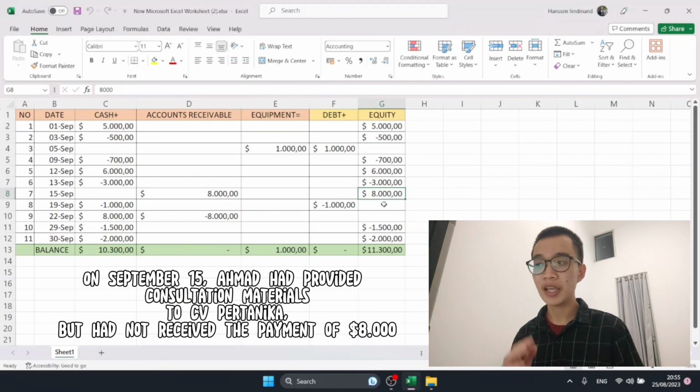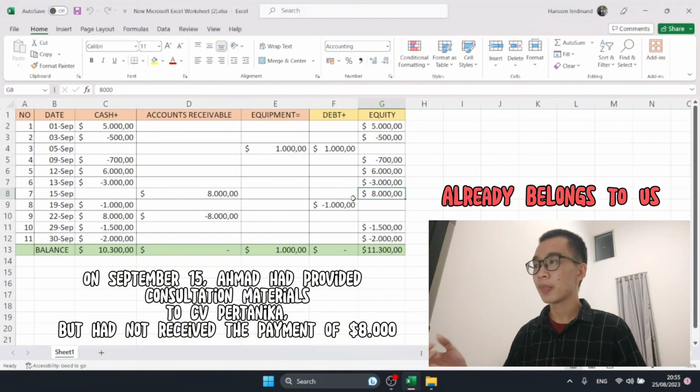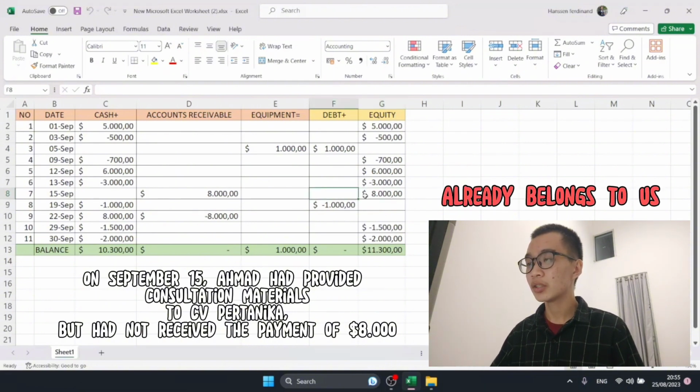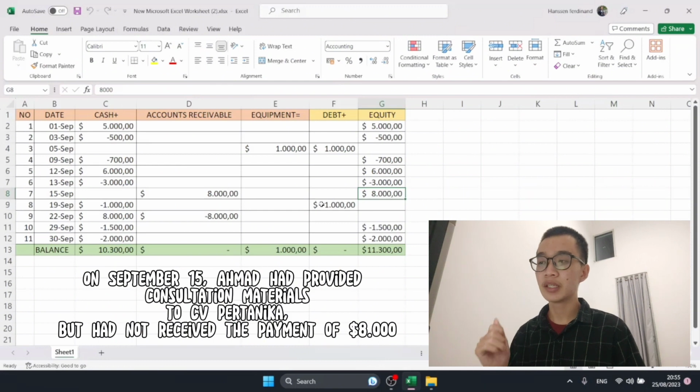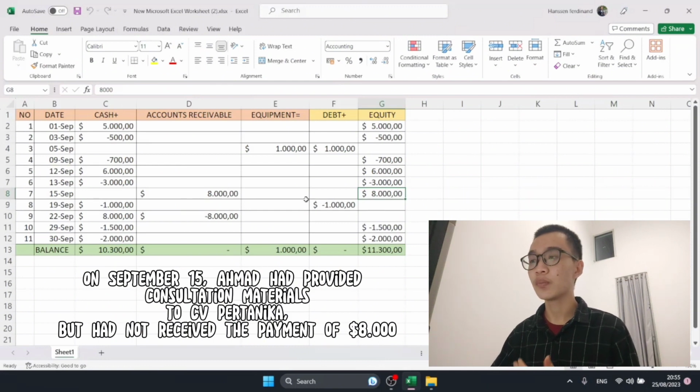and then why is the equity increased by $8,000? Ya, kenapa equity kita? Kenapa hak kekayaan company kita itu bertambah $8,000? Itu karena we already sold it, okay? Dan ini adalah sudah menjadi hak milik kita, ya. Kekayaan ini sudah menjadi hak milik kita, but we haven't received the cash yet, ya. Kita belum mendapatkan uangnya secara langsung. Jadi kita akan mencatatnya di piutang dan di equity kita.